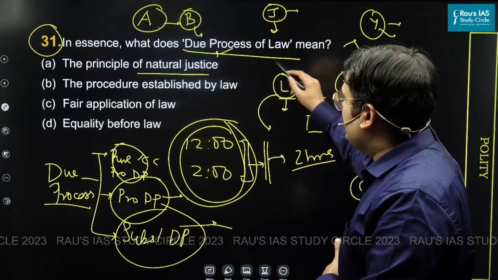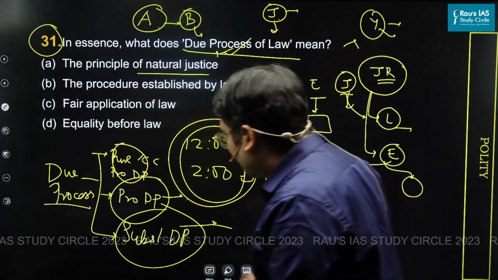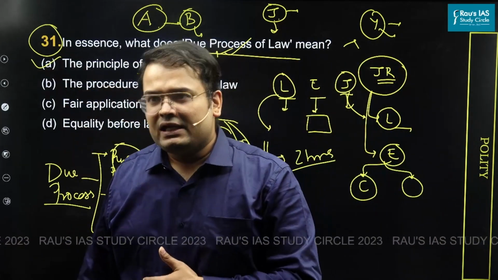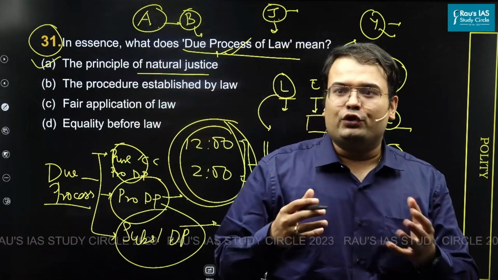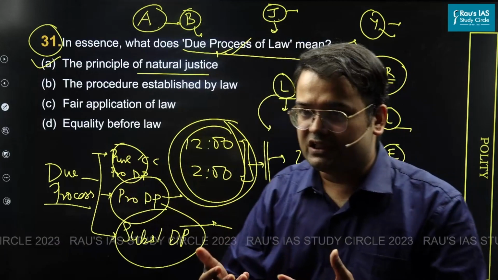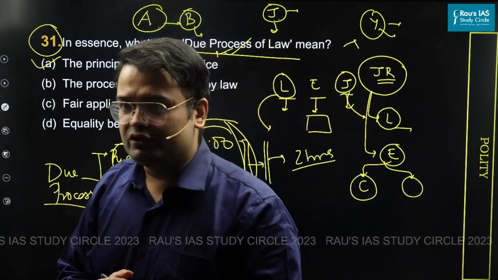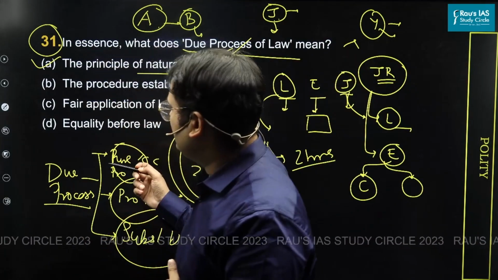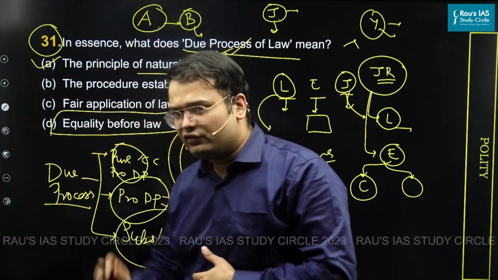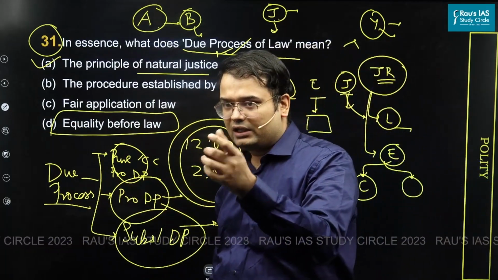Now let's look at the options that we have with respect to due process of law. What exactly at the essence means due process of law? Of course, the answer will be principle of natural justice that I have explained. Now, I can understand that many of you may not be knowing the theoretical underpinnings of this question, but there can be other ways in which you can actually solve this question. For example, one can certainly say equality before law cannot be the right option for the reason what we know is that equality before law is coming under Article 14.